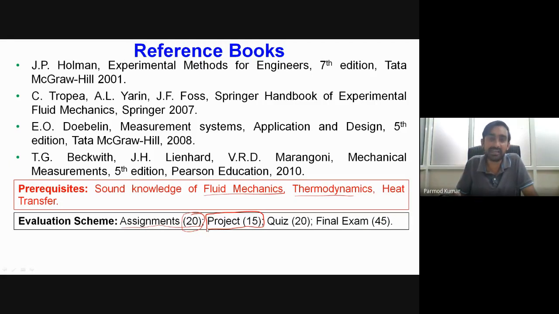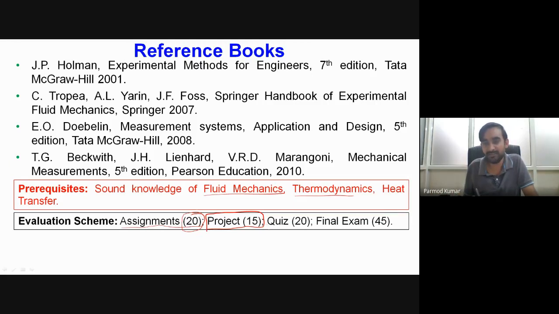But in the present scenario, it will not be possible to physically demonstrate on a prototype. So either from the literature or from already obtained experimental data, I'll ask you to analyze a few things and prepare a small report in the form of technical writing. For that, we will have 15 marks.